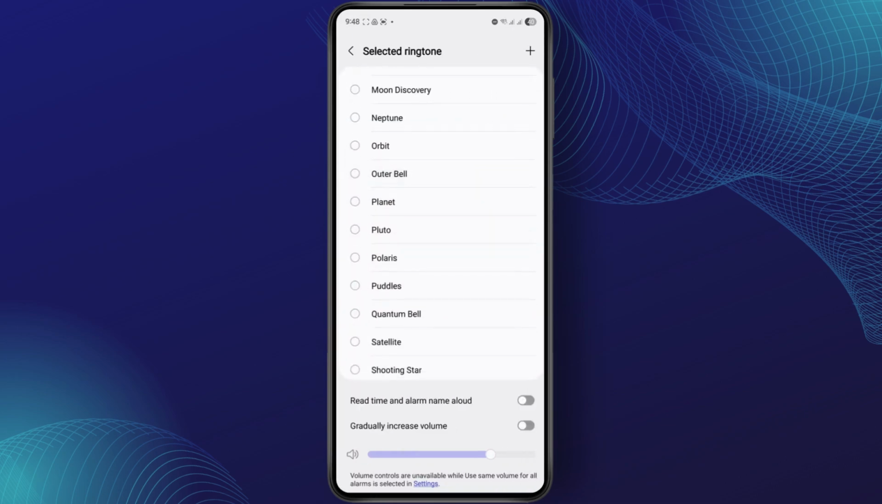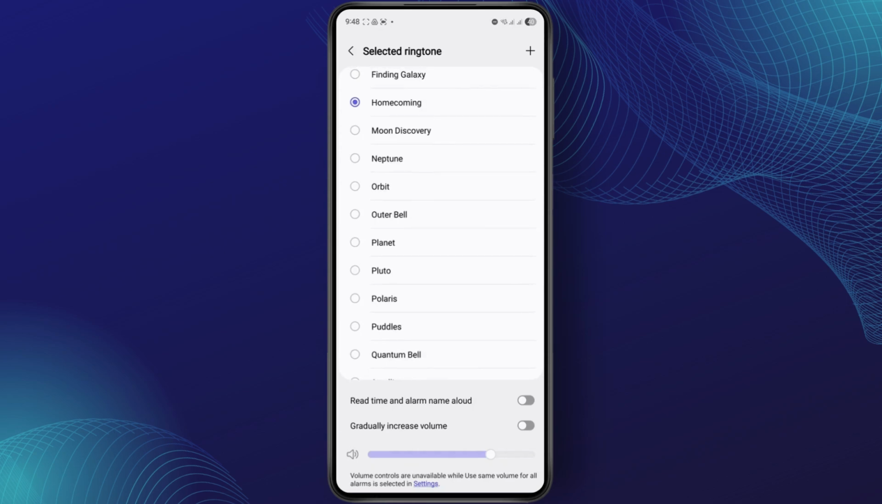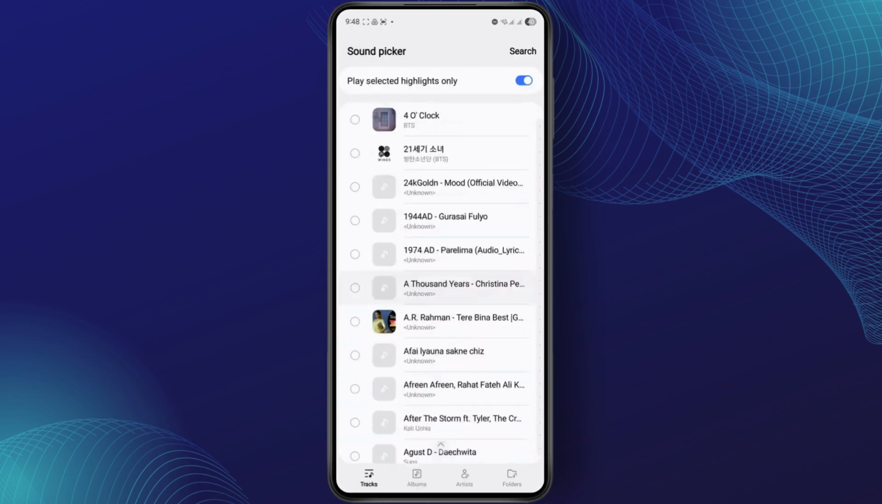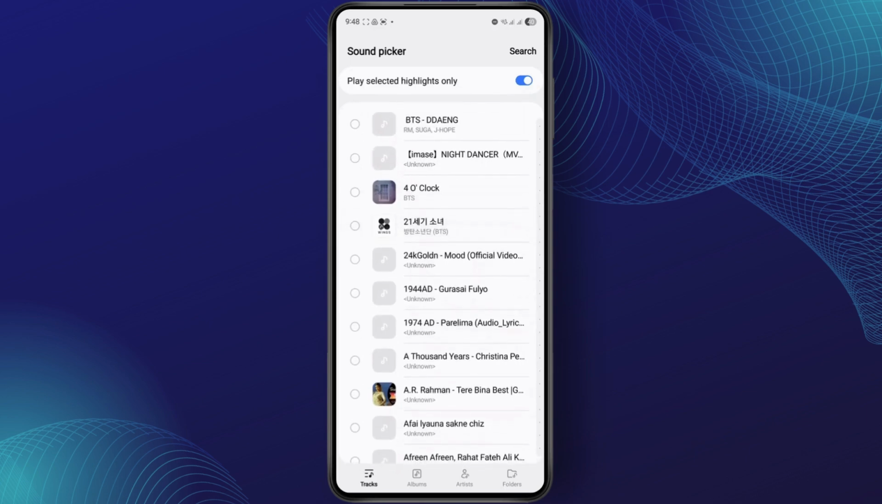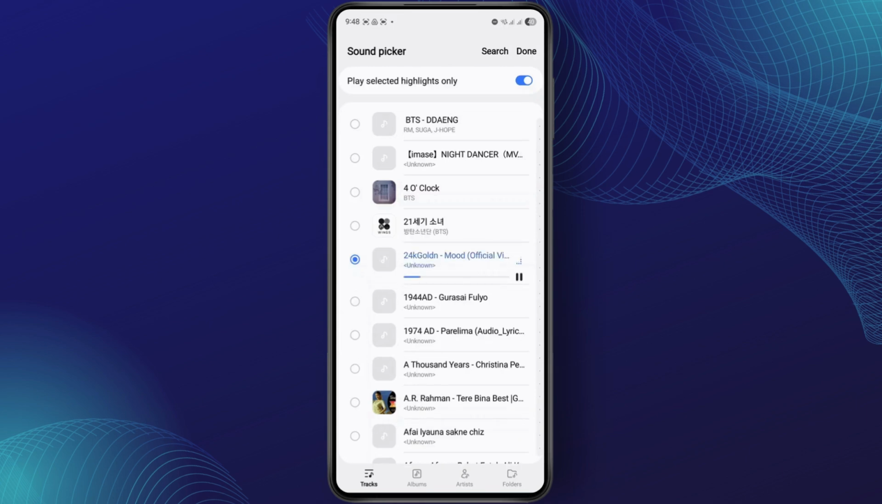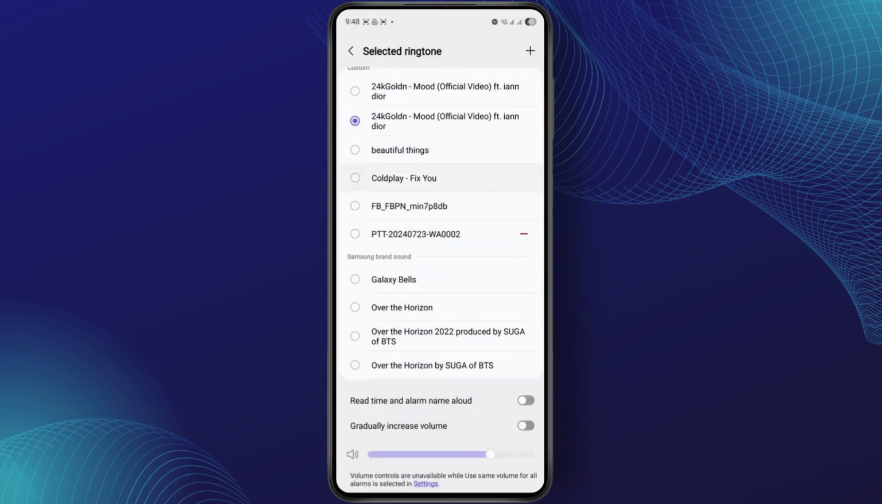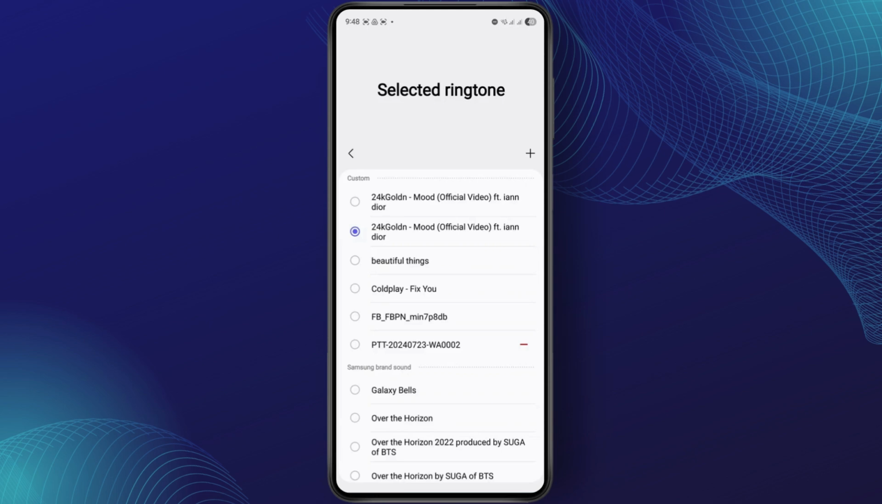and if you want to add a new one, tap on the plus icon at the top right. You can select any ringtone or song you want, or if you've downloaded any custom songs that you want to add, you could just do that as well. Then tap on done, and you can just set it as your custom alarm sound.